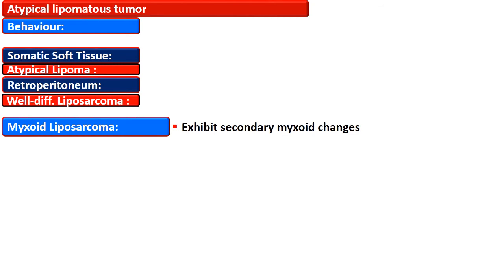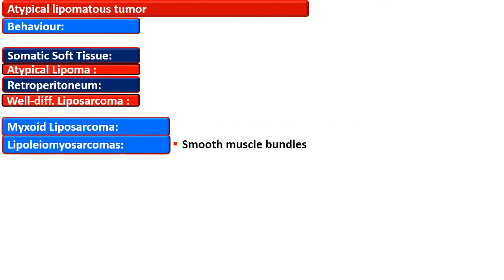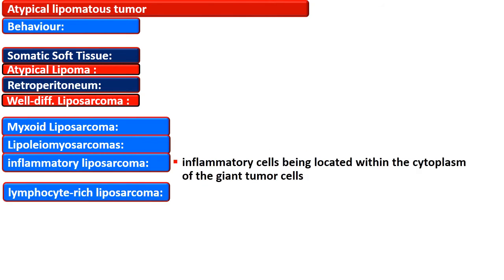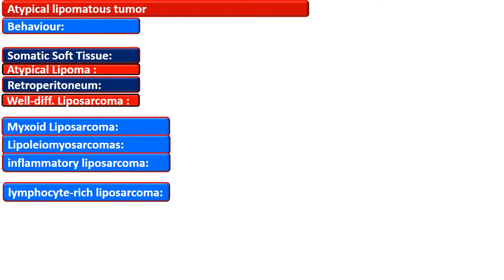Myxoid liposarcoma is a term used when they exhibit myxoid changes, and lipoleiomyosarcoma is the term used when there is smooth muscle bundle presence. Frequently, inflammatory liposarcoma or lymphocyte-rich liposarcoma are also seen, which are characterized by the presence of inflammatory cells located within the cytoplasm of the giant cell tumor. They may present with or without myxoid or lipomatous dedifferentiation.